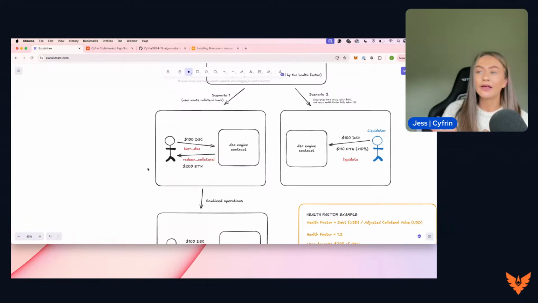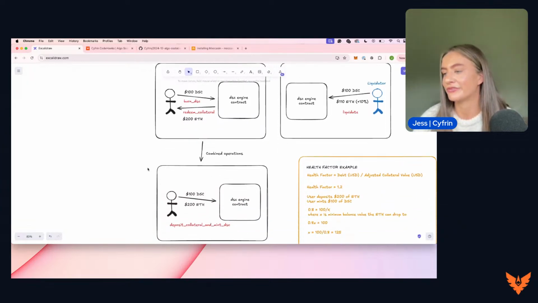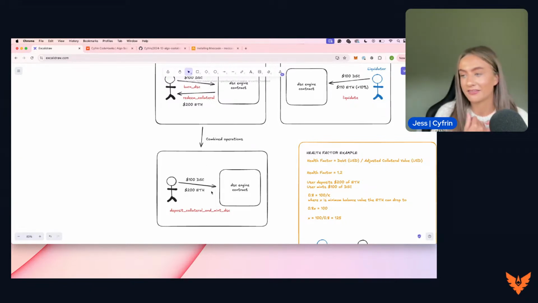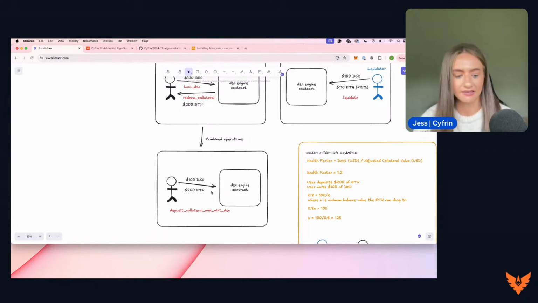We can actually combine these two operations into one using the deposit collateral and mint DSC function. We'll run through these functions in the contracts as well within VS Code. But this does all of it for us, and it burns the $100 worth of DSC and redeems the $200 worth of ETH all in one function call, which is nice.